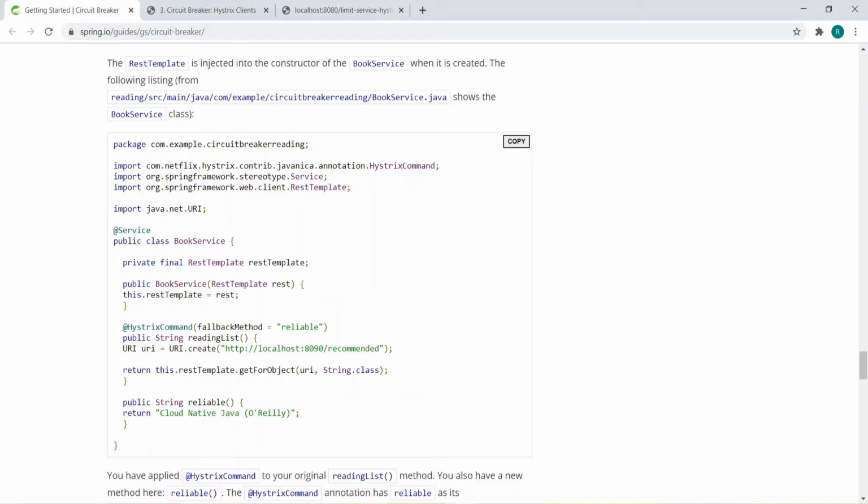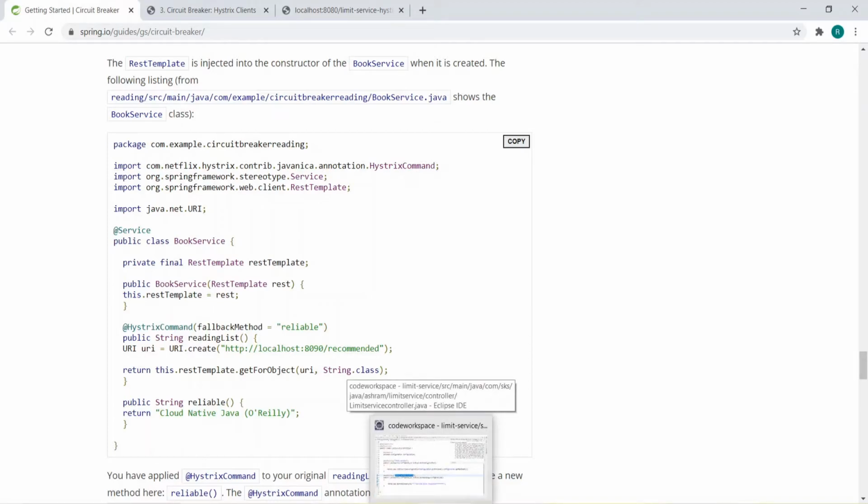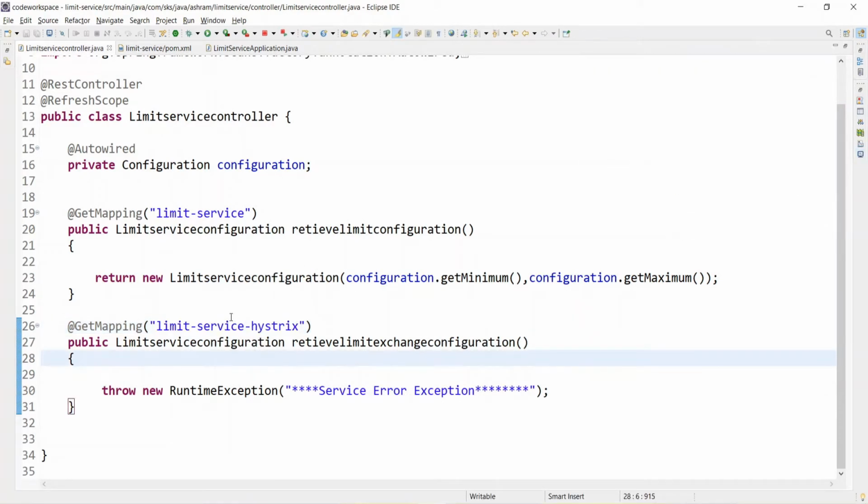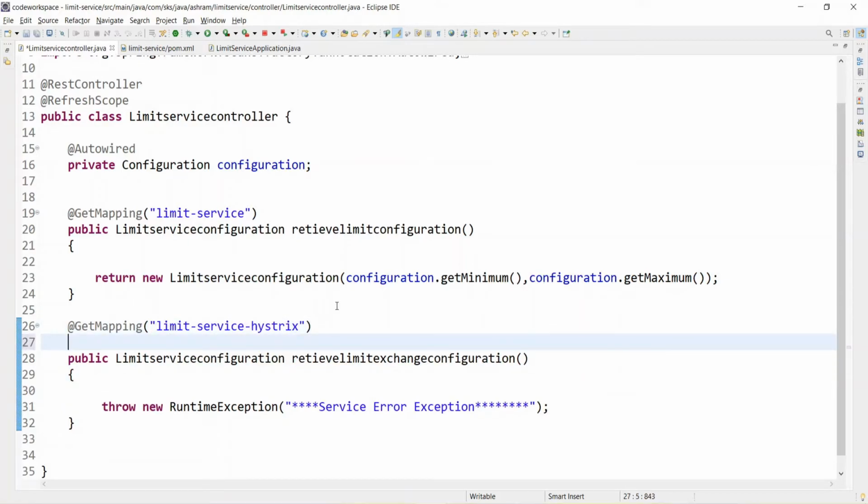So let's implement this. Suppose if this service goes down, we want the fallback method. So we need to write a fallback method for each API that you want to make fault tolerant.